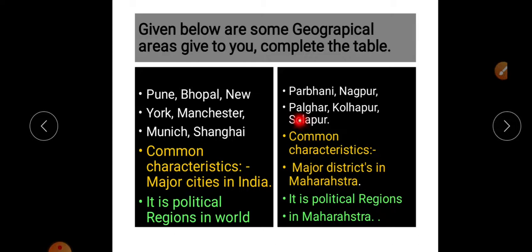Parbhani, Nagpur, Palghar, Kolhapur, Solapur. These are major districts in Maharashtra. So the common characteristic is district, and district is a totally political factor. It is a political region in Maharashtra.